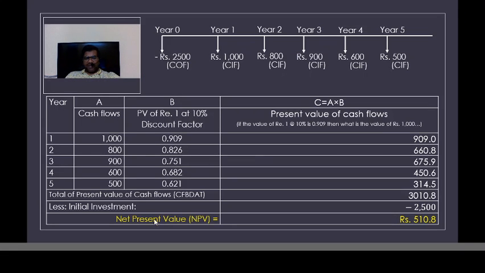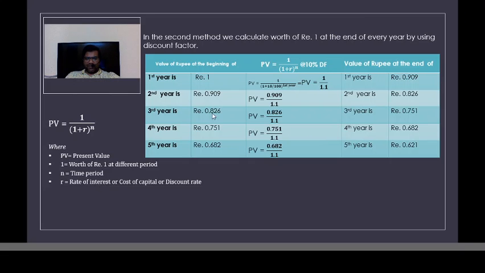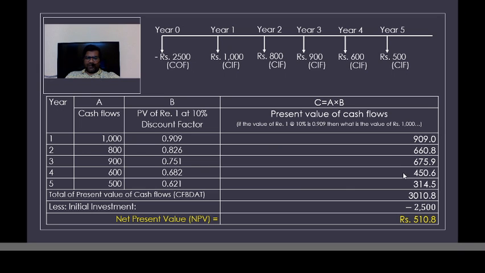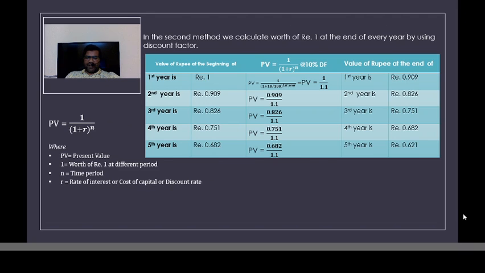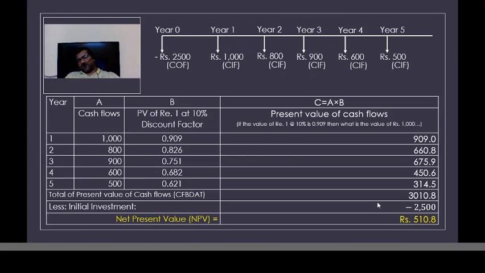So let us now do the same calculation here with the help of present value factors. First we have found the present value factors by using this equation. We have found the value of rupee 1 at the end of the first year, second year, third year, fourth year, and fifth year. Then write down the value of 1 rupee and multiply the cash flows with the present value factors. When you do this, the answer would still be the same. We would still be getting the net present value of 510 rupees, which we have got here. So that's how the calculation works.